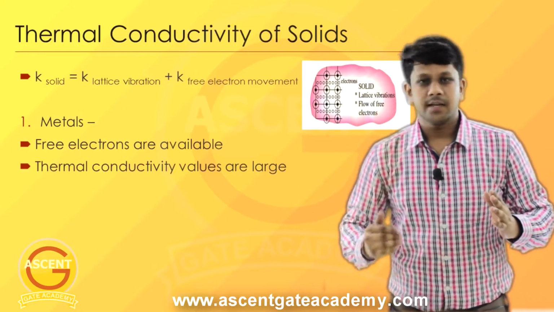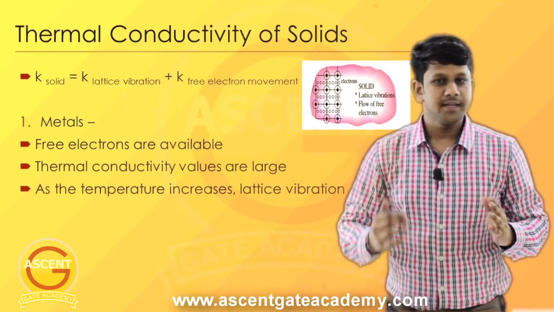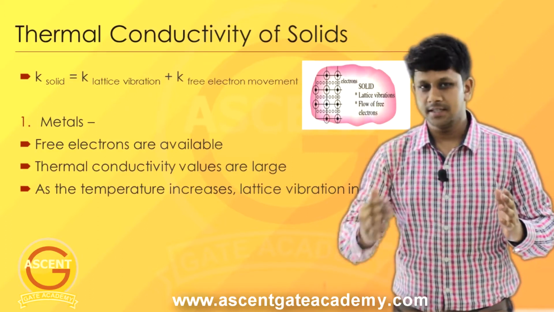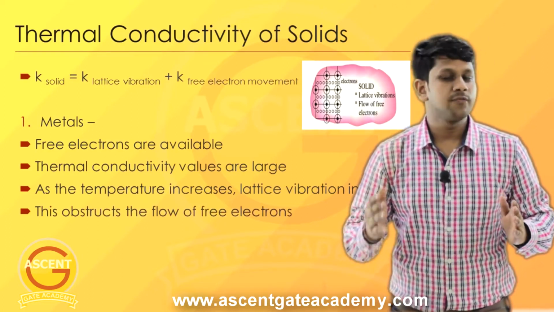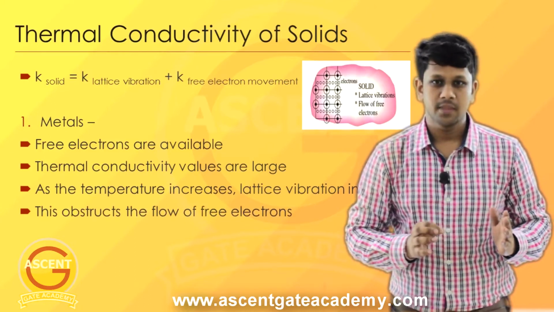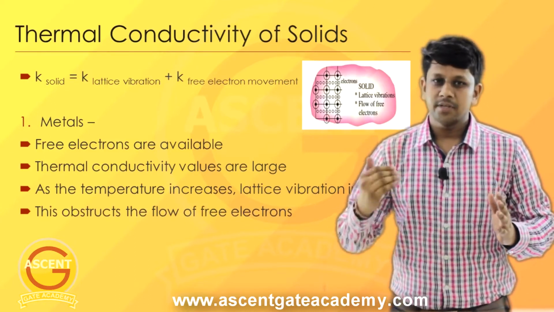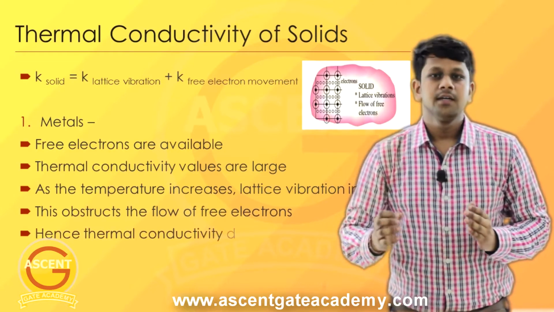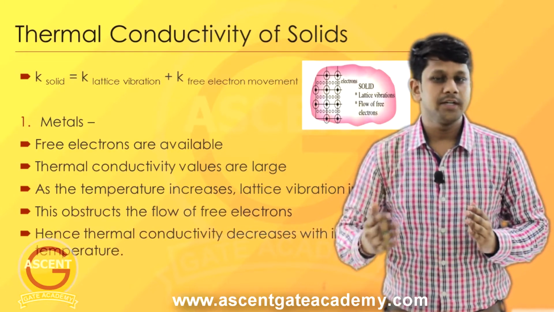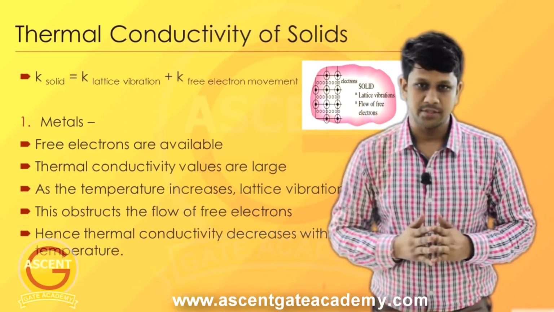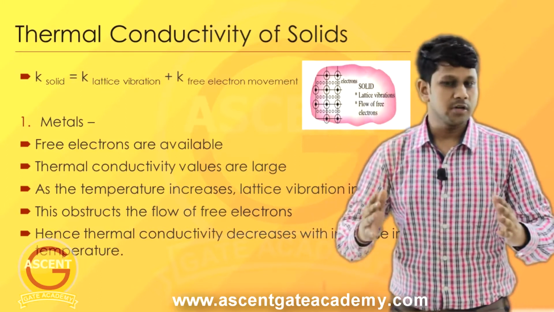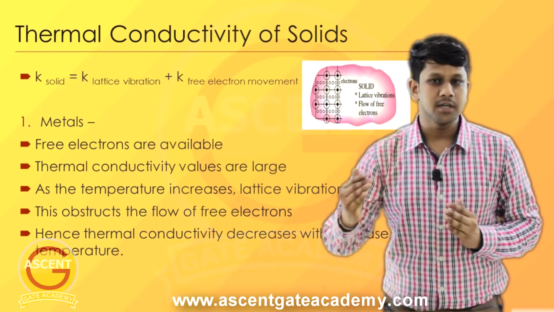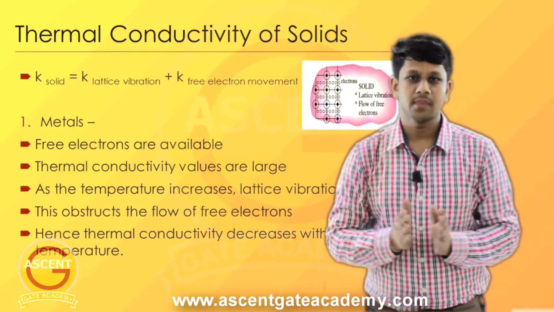But as the temperature increases, the lattice vibration is going to increase, and when this lattice vibration increases, it obstructs the flow of free electrons. As this flow of free electrons gets obstructed, the value of thermal conductivity decreases with increase in temperature. So this is a very important point. For metallic solids, with increase in temperature, the thermal conductivity is going to decrease.